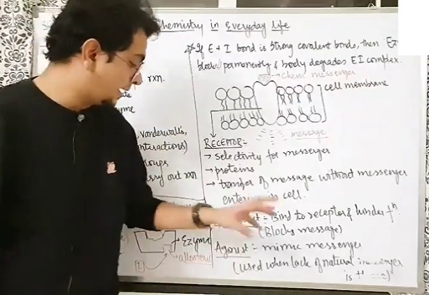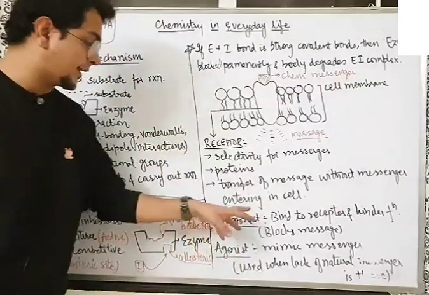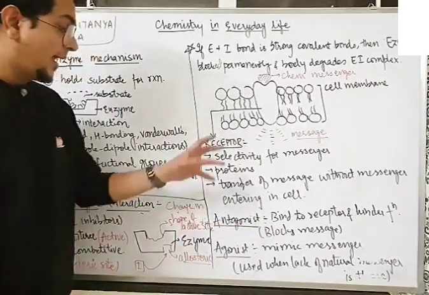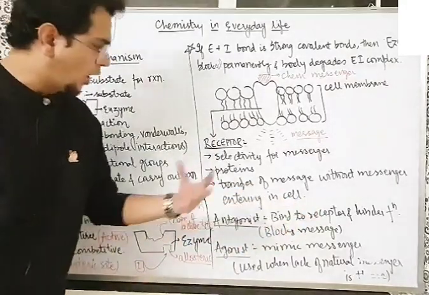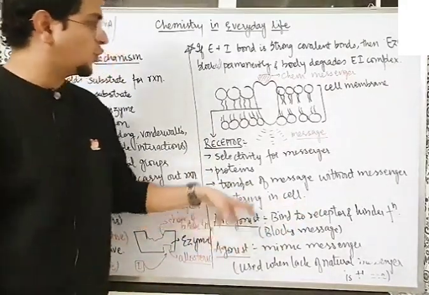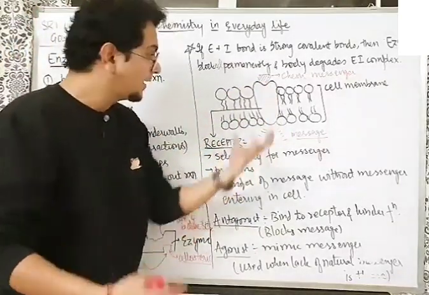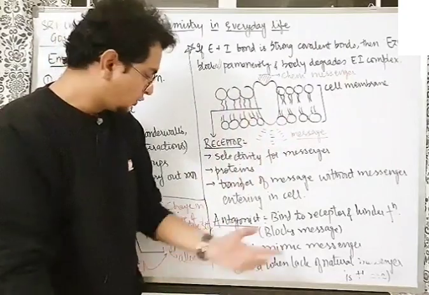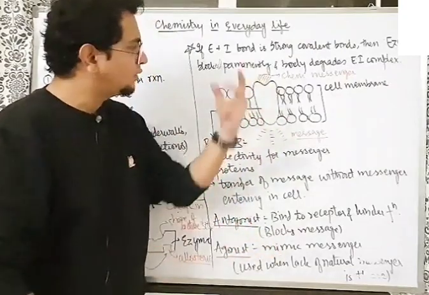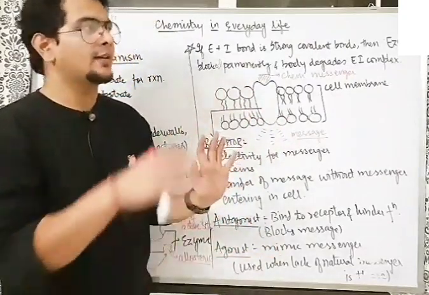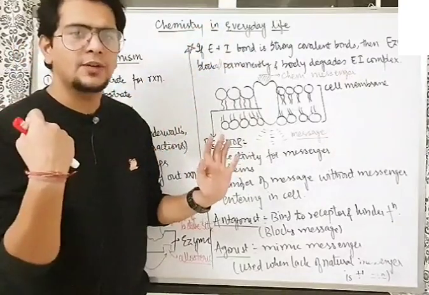For blocking that, the drugs we use are called antagonists. What is an antagonist? An antagonist blocks the message. How do they block the message? They themselves go and bind to the receptor site. Their structure is like the chemical messenger, but they do not release the messages like this. So the antagonist will go, bind to the receptor site and happily sit there when the real chemical messenger comes.